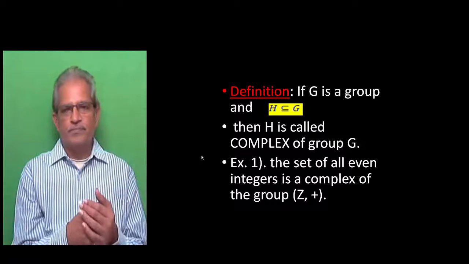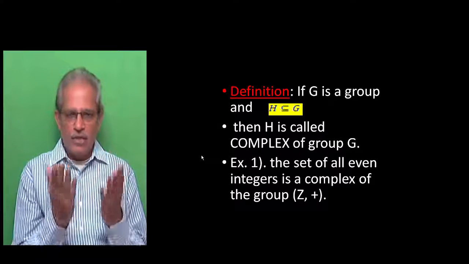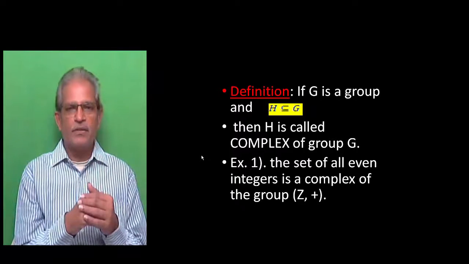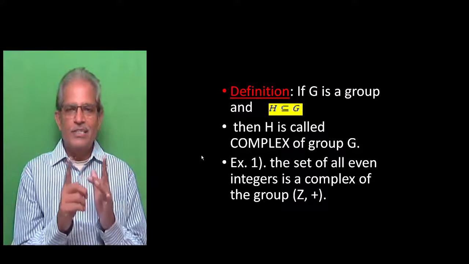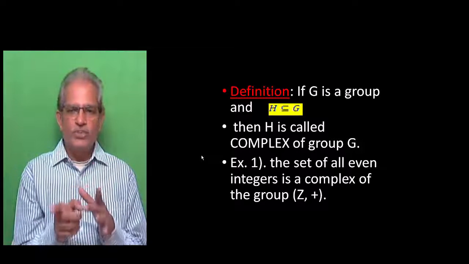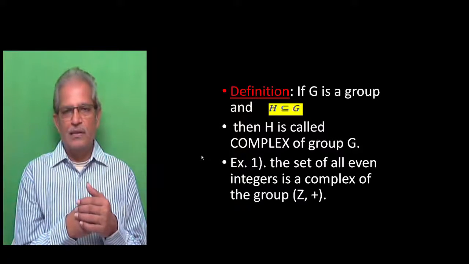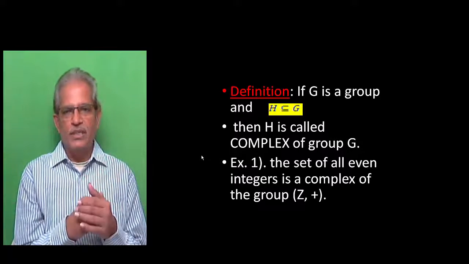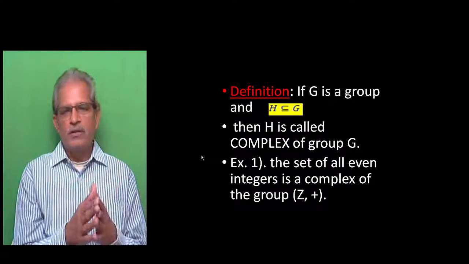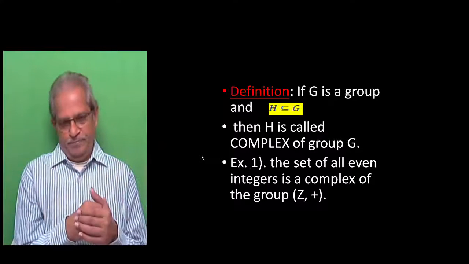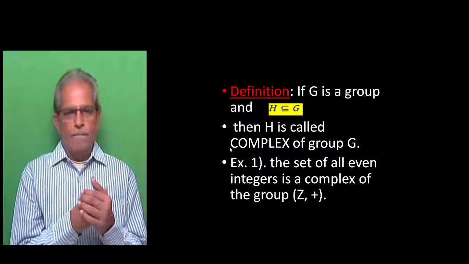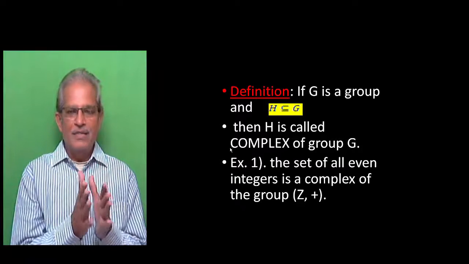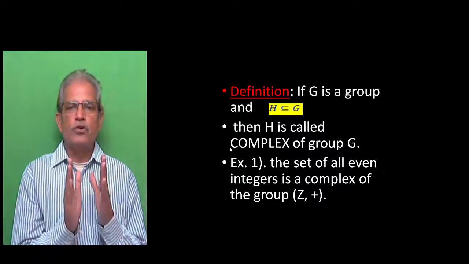So, see the definition. If G is a group, and H is any subset of G, then H is called a complex of group G. So here, if G is a group and H is a subset of G, then H is always called a complex of group G. So complex means, always keep in mind, it is a subset of a group.